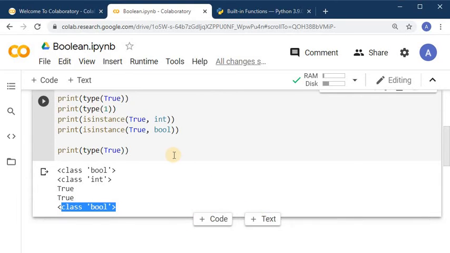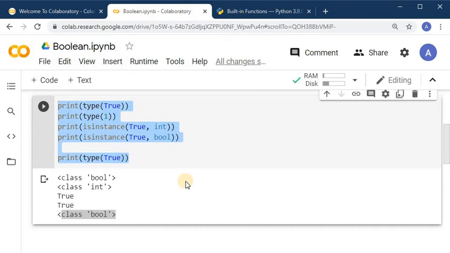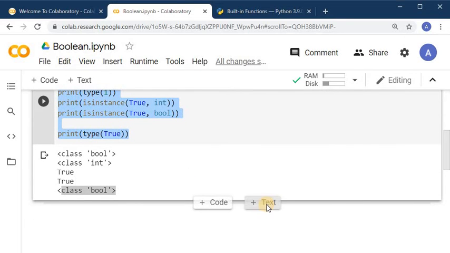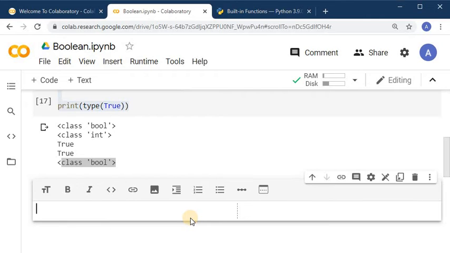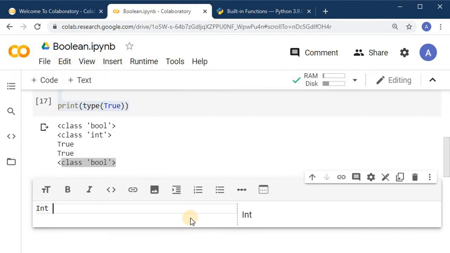So by these commands we can infer there is some parent-child relationship. The first class is integer and then its child class is boolean, and there are two values, True and False, of bool type.